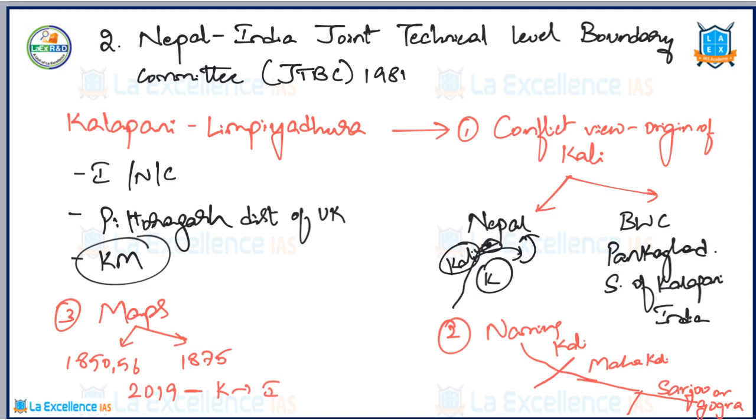So the major issues haunting the India-Nepal friendly relationship are, first, the conflicting view with respect to the origin of the Kali river. Second, the naming of the Kali river. The third one is the authenticity of the maps. When it comes to India-Nepal disputes, we have already studied what the Kalapani dispute is.